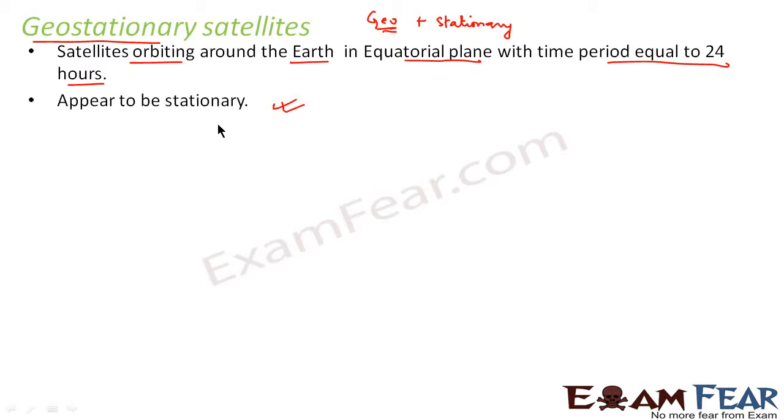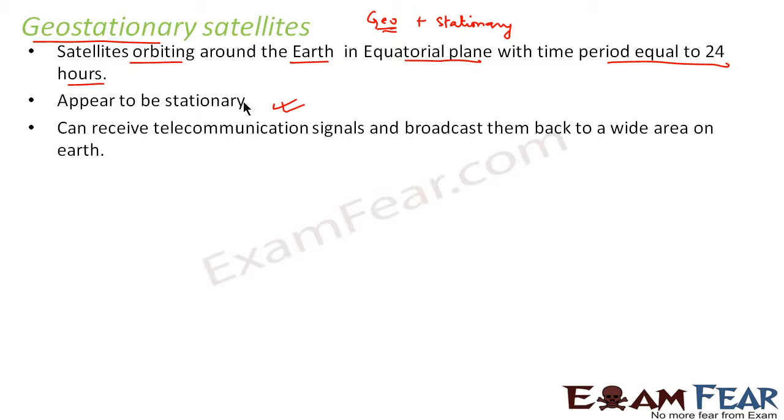Why so? Because the earth revolves about its own axis with a time period of 24 hours. Now this satellite also rotates around the earth with a time period of 24 hours. Since both are rotating at the same pace, it appears to something on the earth that this satellite is stationary. However, it is moving; it just appears stationary because both of them are moving with the same time period.